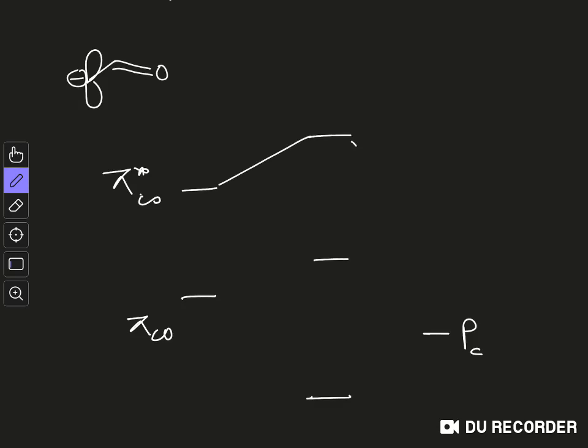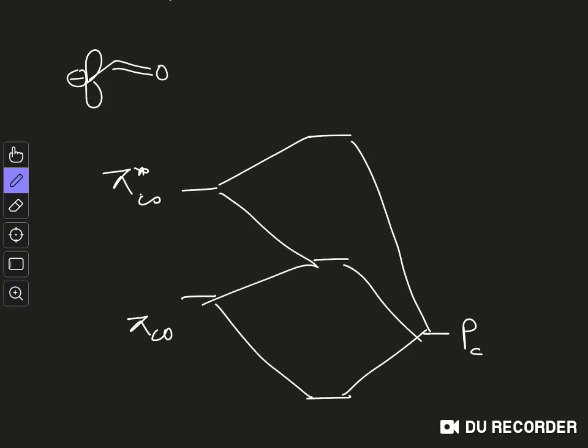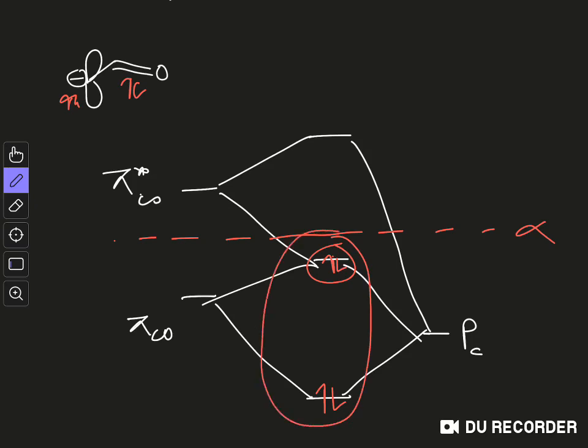All these energy levels you have to draw, and this is our alpha level. So this is below the alpha level. Now you have 4 electrons, 2 over here and 2 over there, so you can fill these two. Overall you can see two filled orbitals which are below the non-bonding level, so that's why the overall situation is stabilizing.